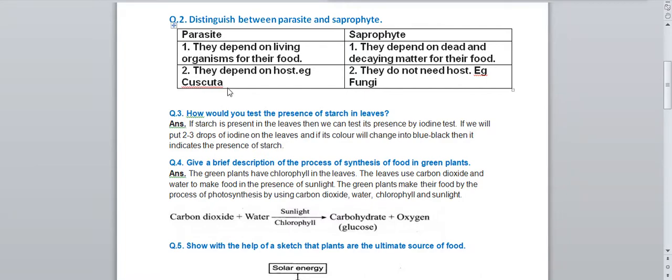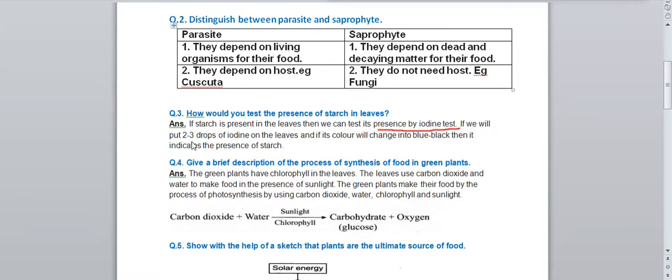So these are the differences which you can write in your answer. Third question, how do you test the presence of starch in a leaf? So we can test the presence of starch in a leaf by which test? By the iodine test. If starch is present in the leaves, then we can test its presence by the iodine test. You have to remember the name of the test, that is the iodine test.